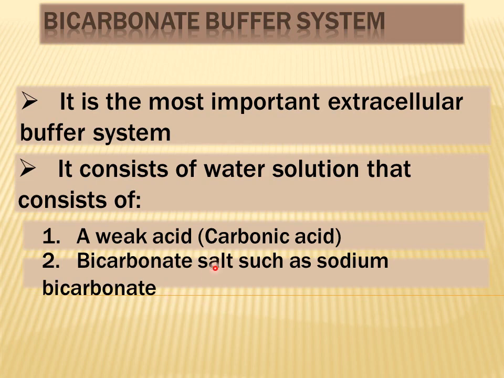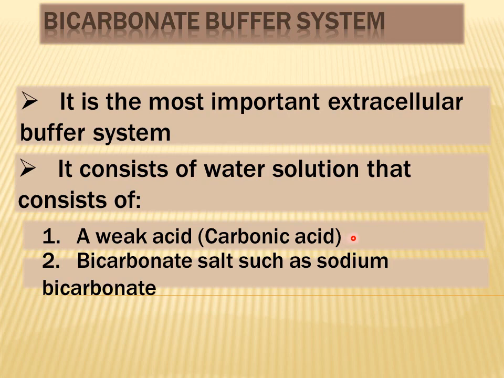We will discuss this later, but right now for your understanding I am mentioning that carbon dioxide, which is a volatile acid, can combine with water to form carbonic acid, and this carbonic acid is the acidic element of the bicarbonate buffer system. And this carbon dioxide can be removed from the body via the lungs, or it can be retained inside the body by decreasing ventilation rate according to the needs of the body.